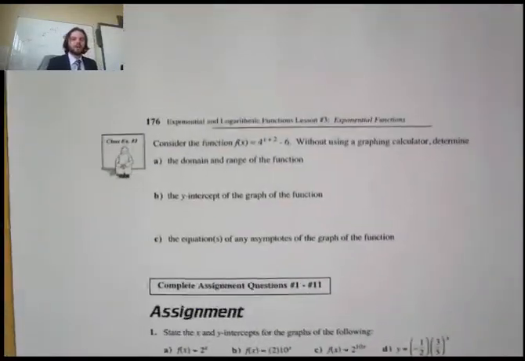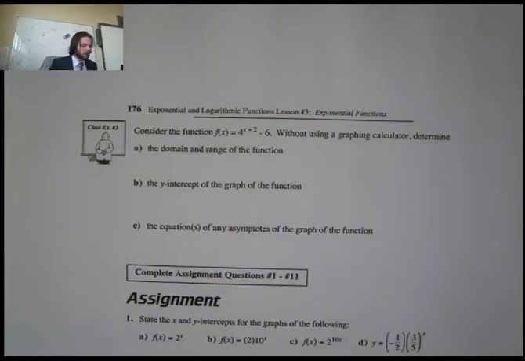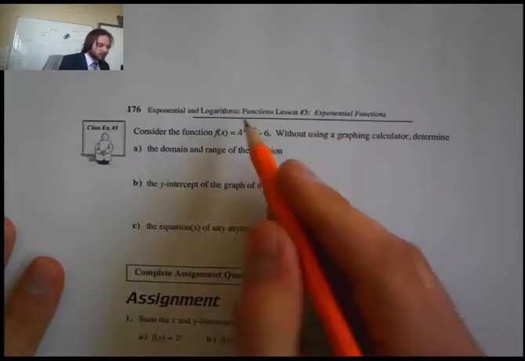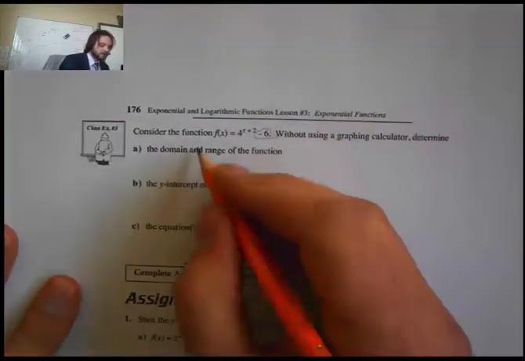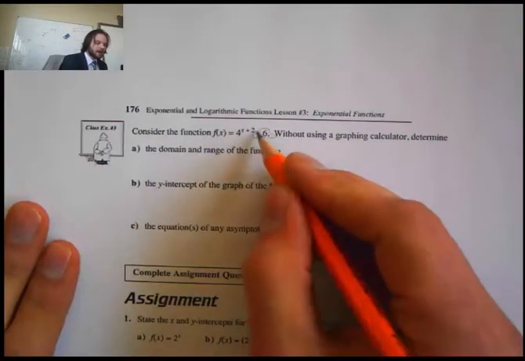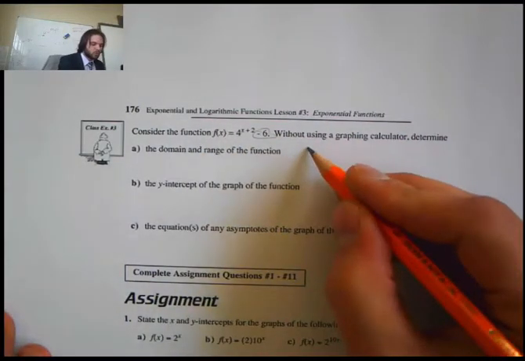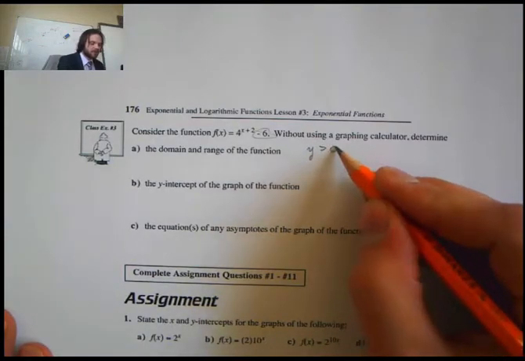All right, last question. Sorry, this was a bit of a long one. Consider the function f of x equals 4 to the power of x plus 2, subtract 6. Without using a graphing calculator, determine the domain and range of the function. So I look at this here, I went down 6. So normally, my range is y must be greater than 0, right?